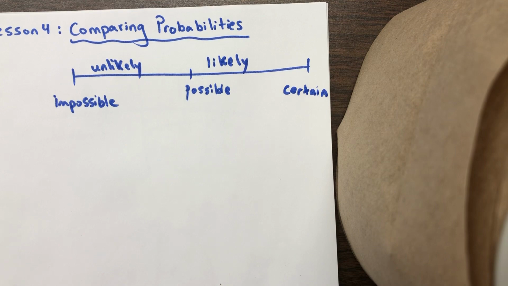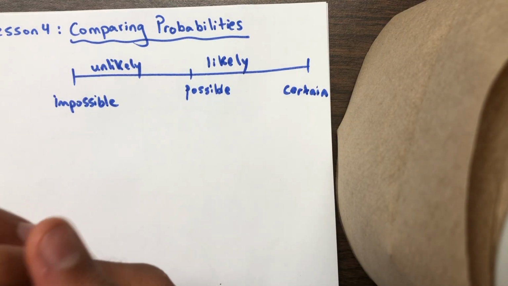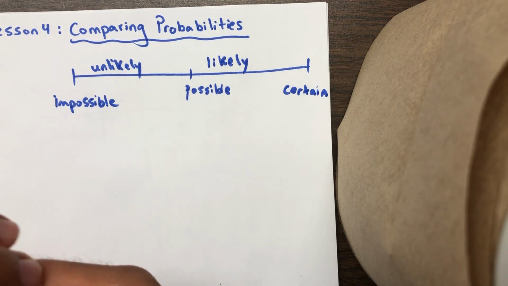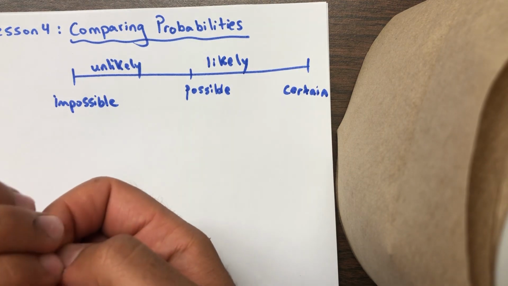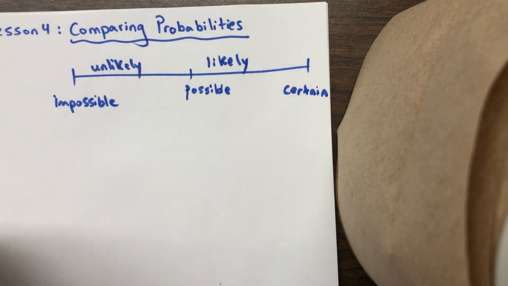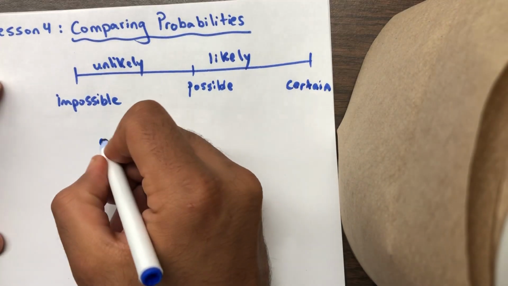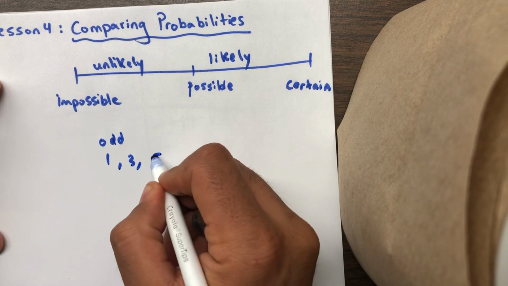How about rolling a die? I could ask you, is there a better chance of rolling an odd or even number? So the answer is simply also going to be neither. They both have equal chances because for the odd numbers on a die, we've got 1, 3, 5.